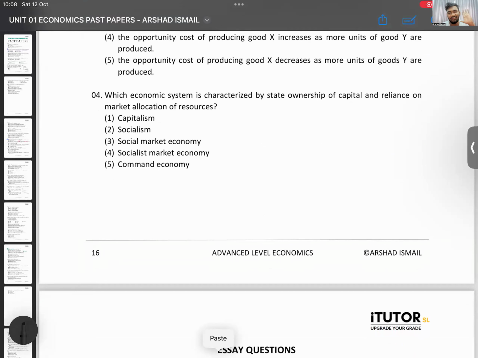You just learned it for half an hour. 5 out of 5, perfect. 4, very, very good. At least 3, you're somewhere there. Imagine you learned half an hour before and you can get 3 out of 5. Imagine now you will self-study this at home, you will learn in school, and I will teach this in revision so many times. Then imagine how good you will become. You just learned it less.